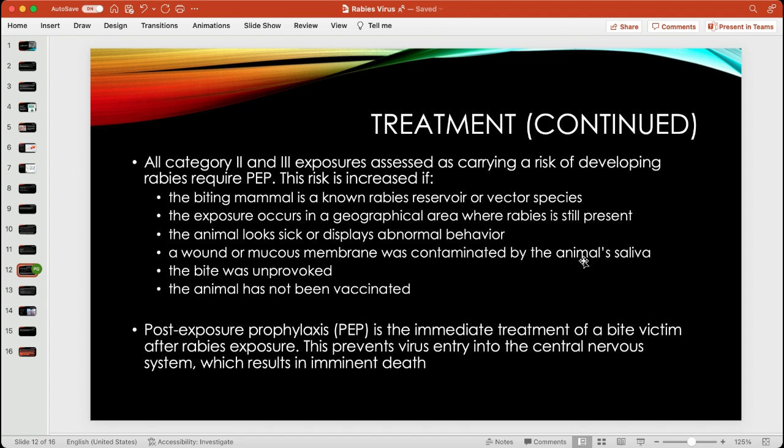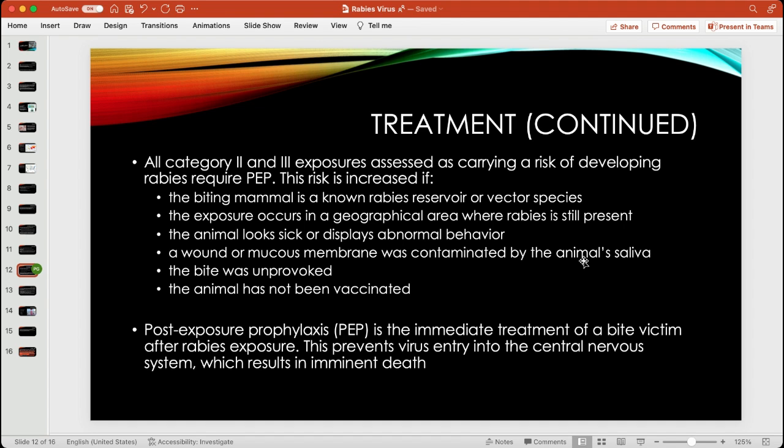Continuing on with the treatment, any category 2 and 3 exposures are at a higher risk of developing rabies, and these will require PEP, which is post exposure prophylaxis, which really is just the immediate treatment of the bite right after the exposure to the rabies, and this is meant to have the highest prevention of the virus entering into the central nervous system. Since if the virus does reach that system, imminent death will occur.